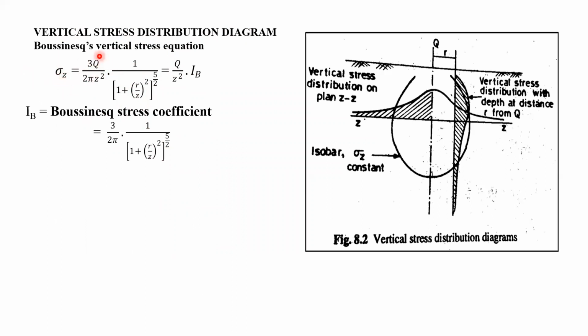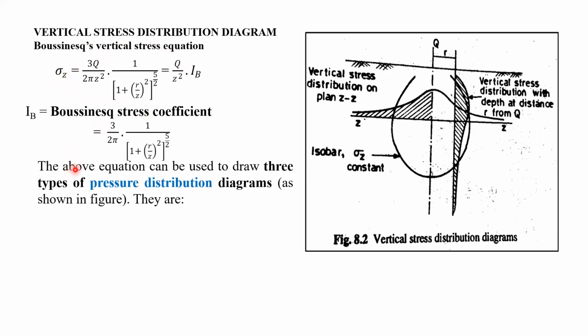So for particular values of Q, and R and Z, if R and Z are going to change, R1, Z1, R2, Z2 like that, for different values, definitely we shall get different values of vertical stress, and we shall draw the vertical stress distribution diagram. Let us see further.